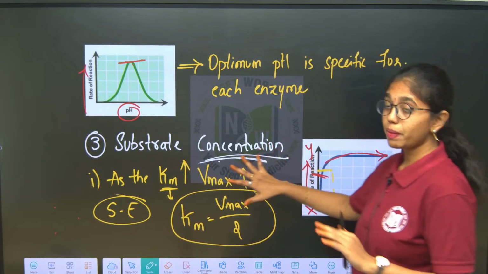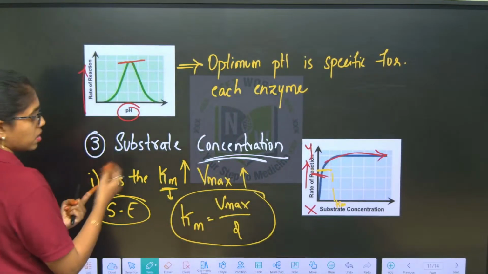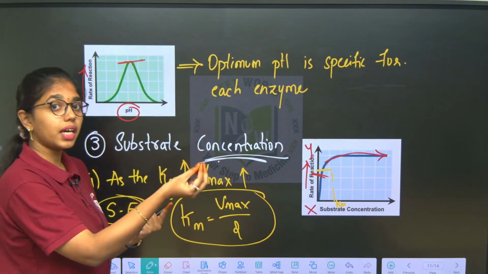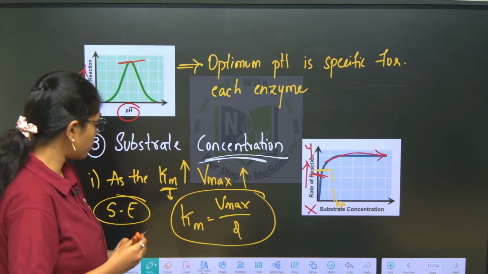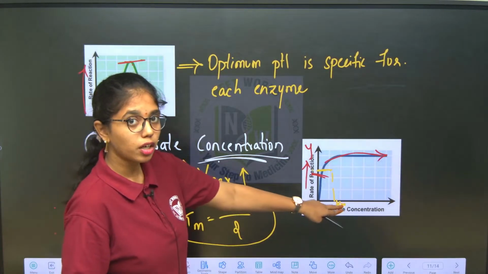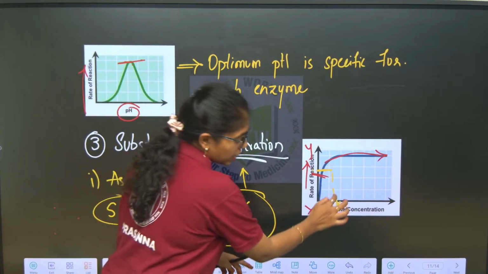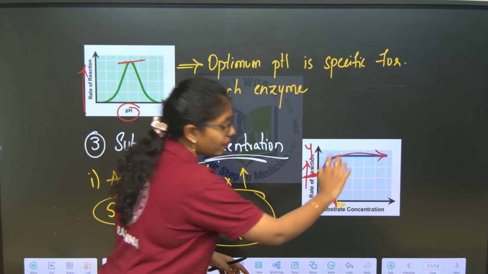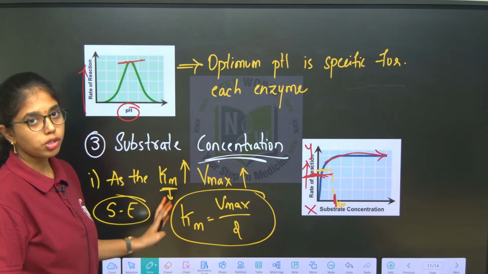So, with respect to substrate concentration, 2 points you have to remember beta. As substrate concentration is increased, initially the rate or velocity of the reaction will be increased. Second, Km, which is called Michaelis-Menten constant, is explained as Vmax by 2. At this particular position, half of the velocity of the rate of reaction will be attained. So, these 2 points you just remember.